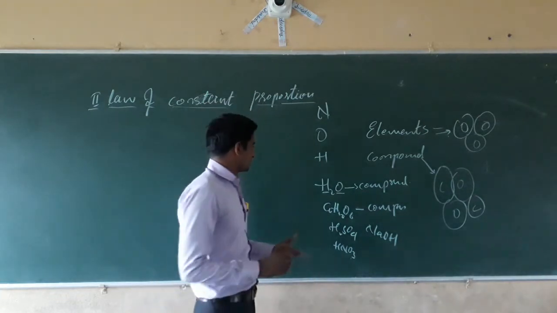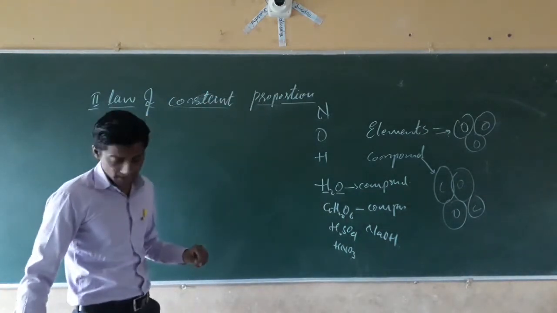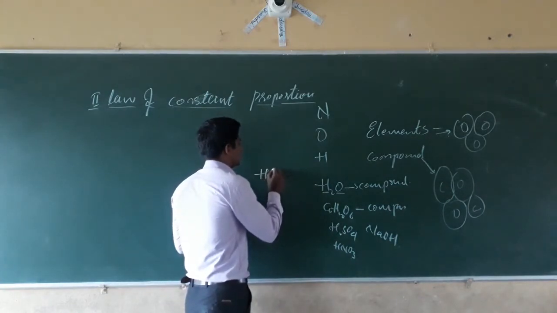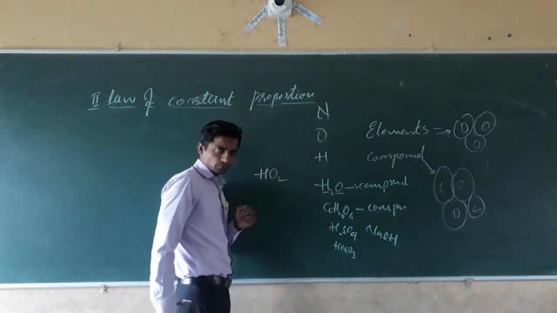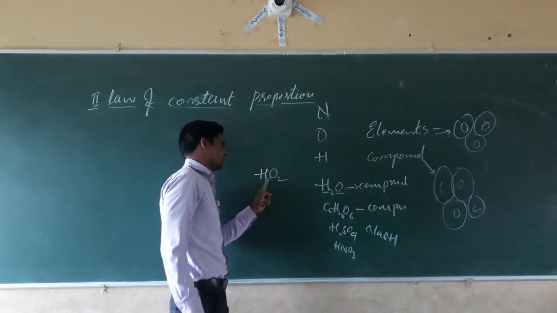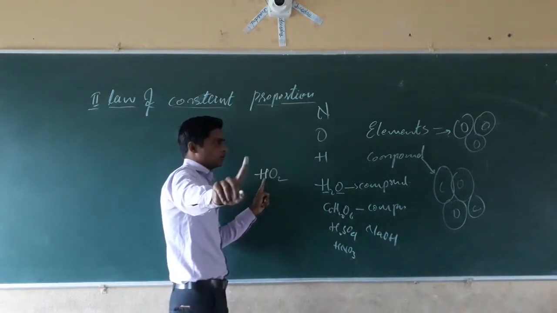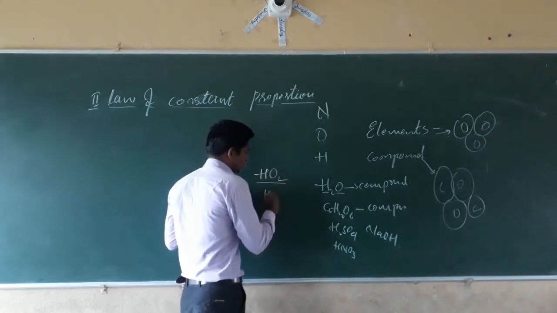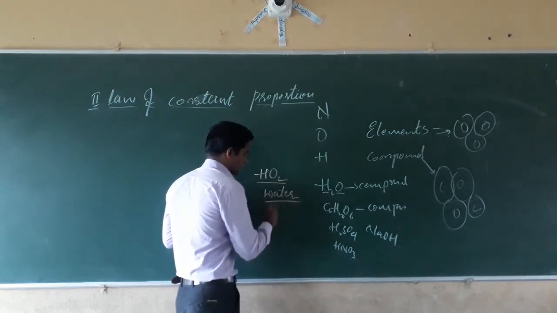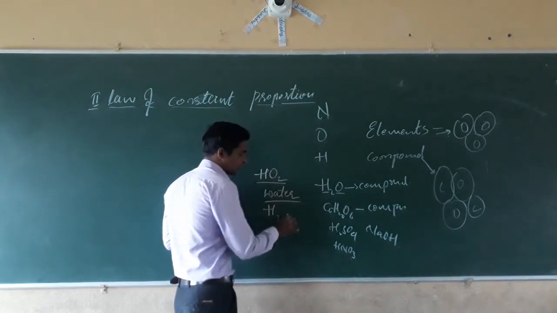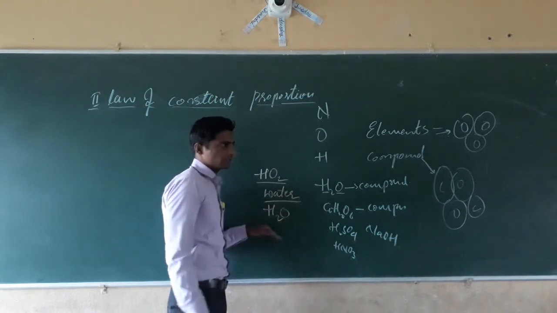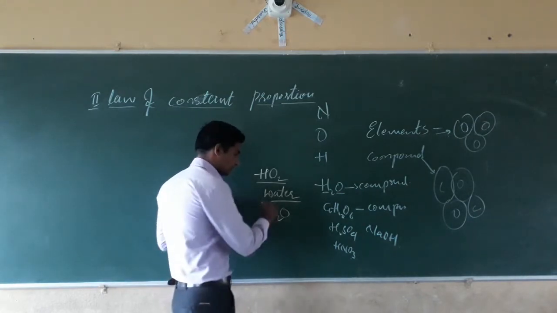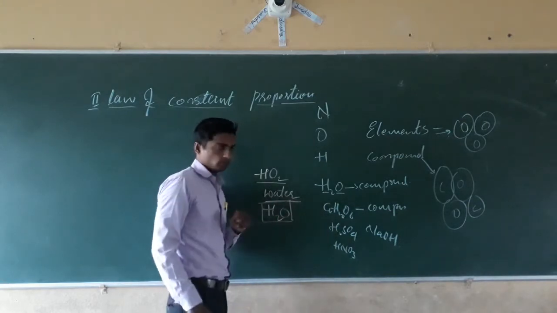Is it possible to form a water molecule with one molecule of hydrogen and two molecules of oxygen? No. Is it possible to form a water molecule by combining one atom of hydrogen and two atoms of oxygen? No. For the formation of a water molecule, two atoms of hydrogen and one atom of oxygen are necessary. Then only the compound water is formed.